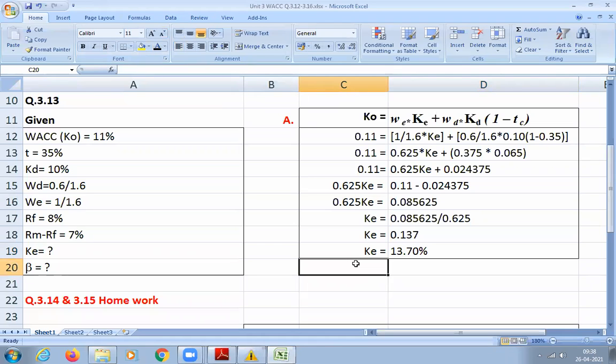Since he had given us the weighted average cost of capital and only one variable was unknown, that is, the cost of equity, we are able to find it out. So we got the cost of equity. So next, what do you have to calculate?